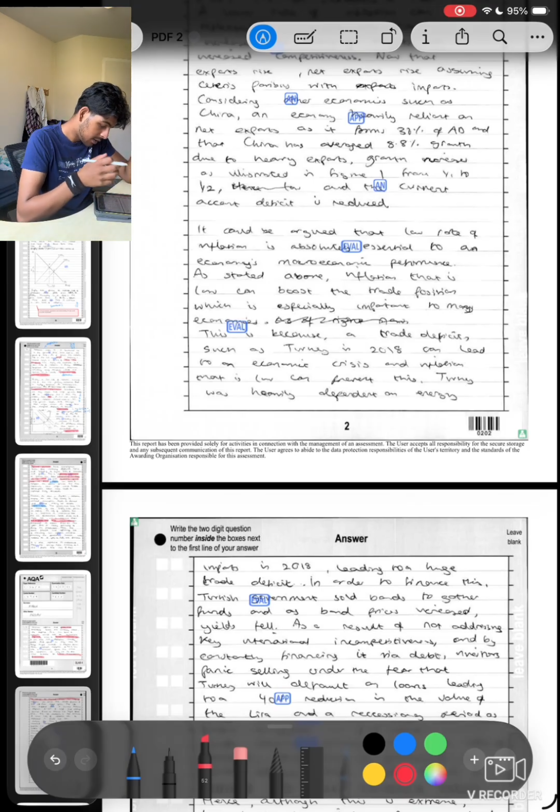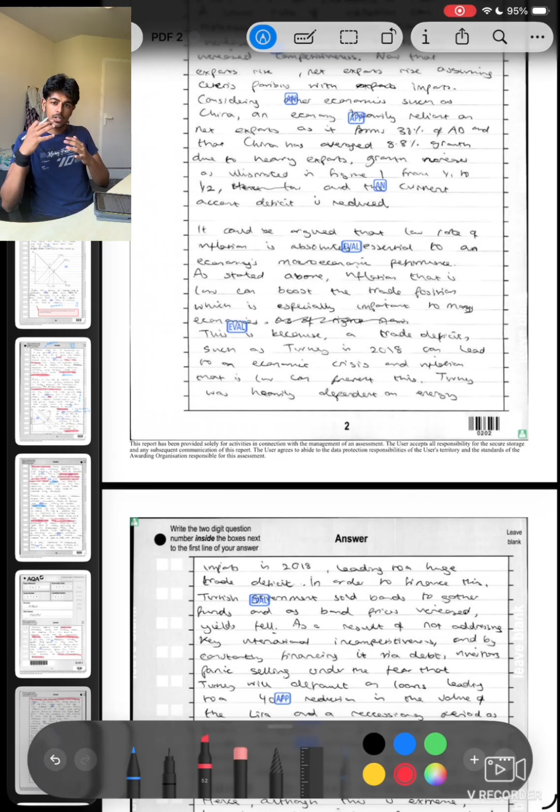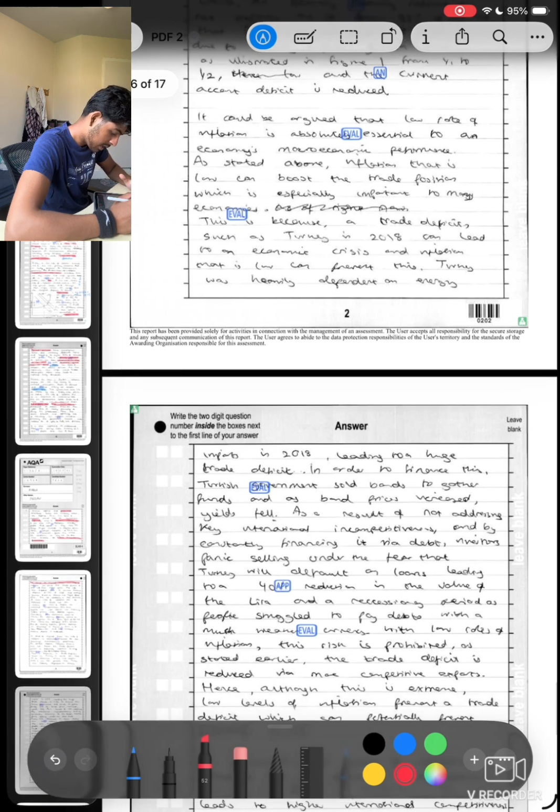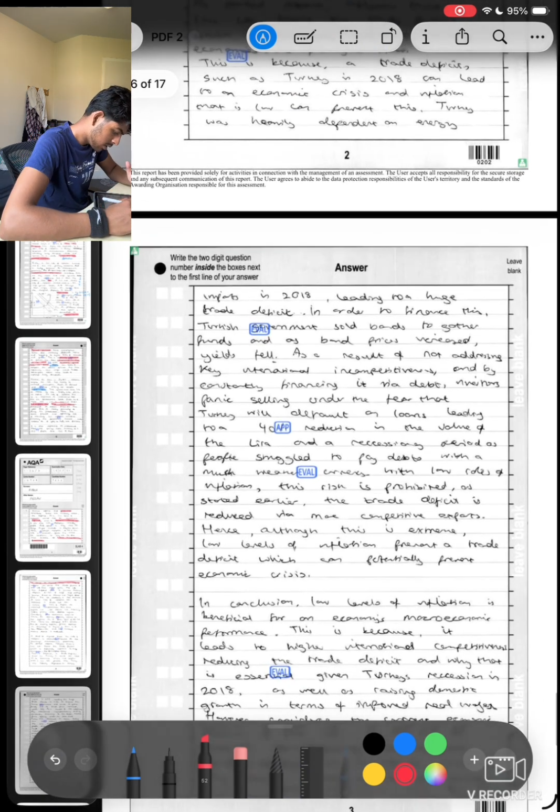So Turkey suffered from I think very high inflation, and now I'm trying to explain why a low inflation rate can prevent something from Turkey happening to us, if that makes sense. So, Turkey was heavily dependent on energy imports in 2018, leading to a huge trade deficit.